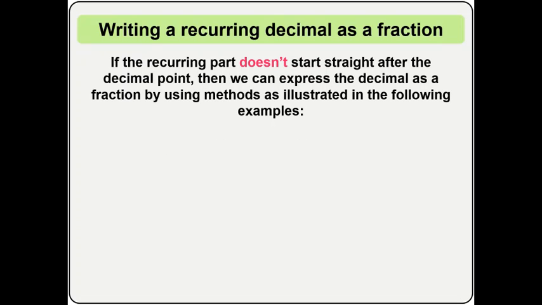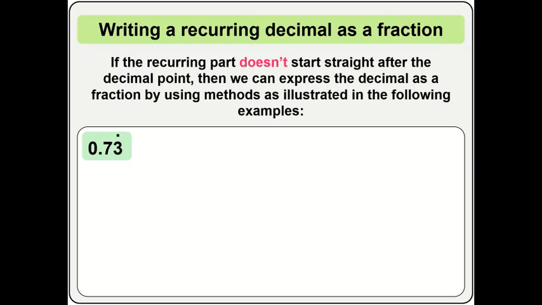If the recurring part doesn't start straight after the decimal point, then we can express the decimal as a fraction by using methods as illustrated in the following examples. Look at this example here. 0.73 with a dot on 3. You can see that the dot is not starting from 7, it's starting on 3. So what would you do?